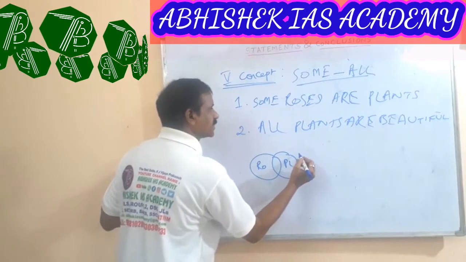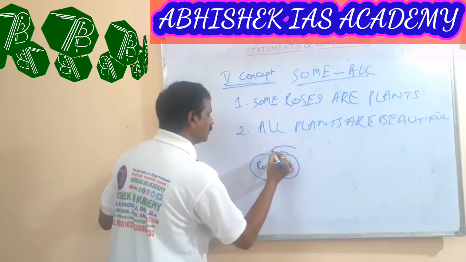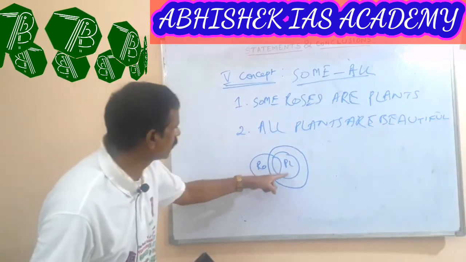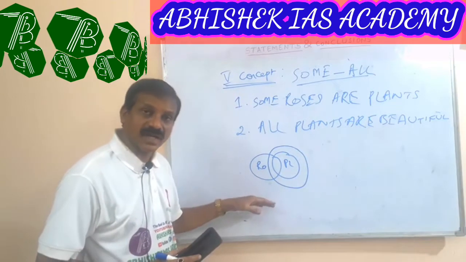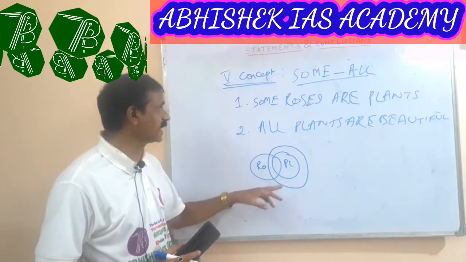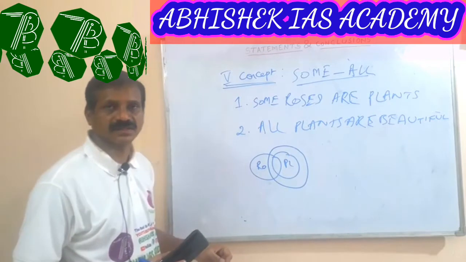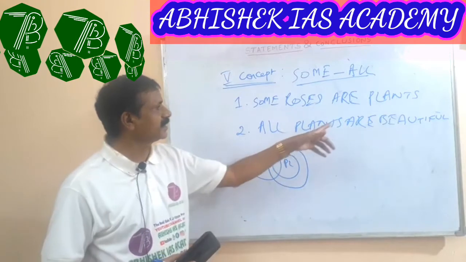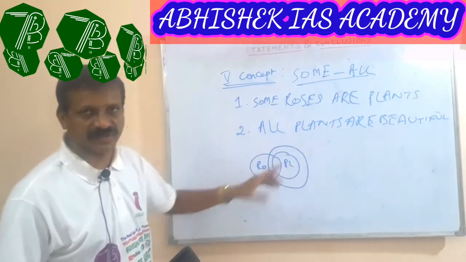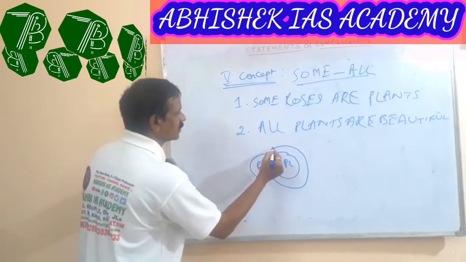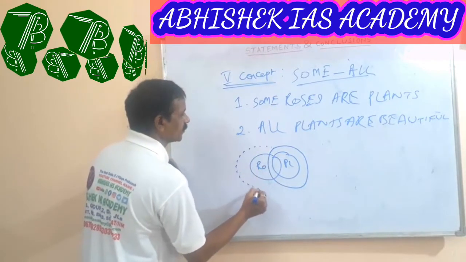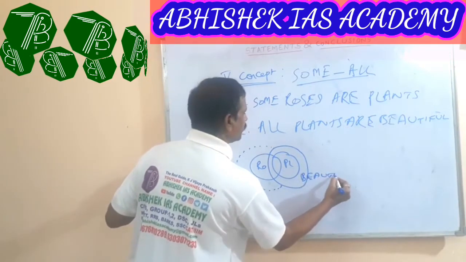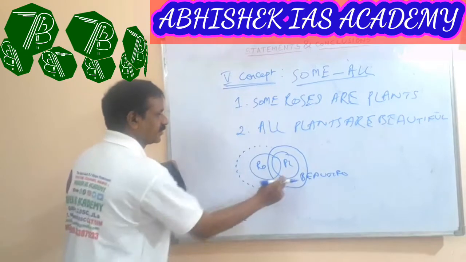We take this portion as all plants are beautiful, and we also take this information: that means we also cover the roses section in the beautiful. All plants are beautiful section. That means we also cover this portion in beautiful. This is the beautiful.